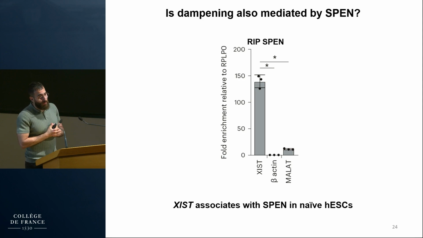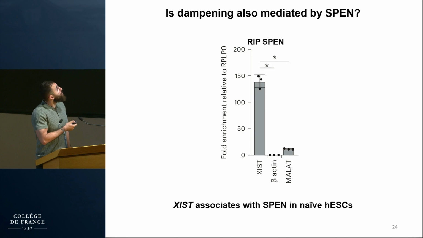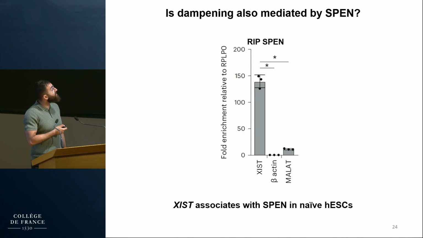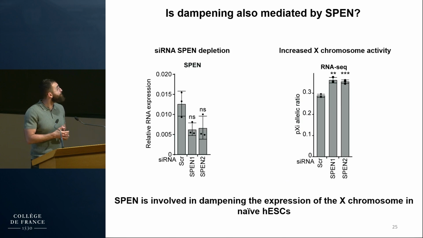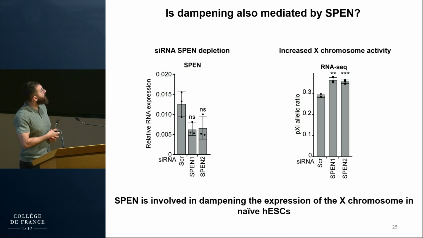And so finally, we wanted to know whether SPEN, the protein partner of XIST, is also involved in this process. So first, we wanted to know whether XIST and SPEN interact together in naive human embryonic stem cells, so in the context of X chromosome dampening, because we had no idea at that moment. So we did immunoprecipitation experiments for SPEN, and by RT-qPCR, we observed a strong enrichment for XIST, but not for the negative controls, indicating that SPEN and XIST are members of the same RNP complex in naive human embryonic stem cells.